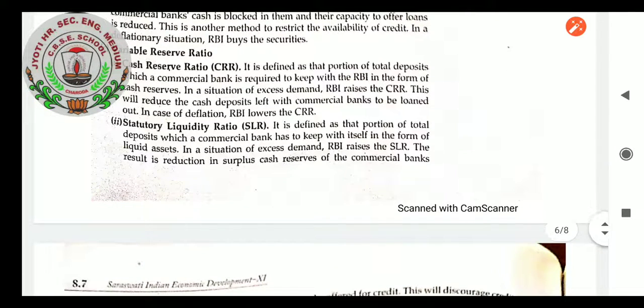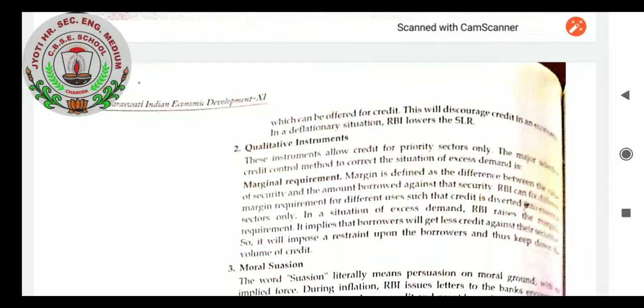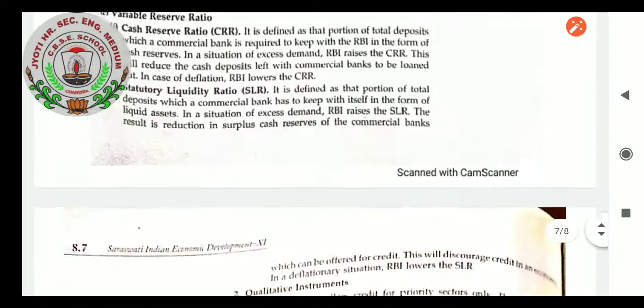Statutory liquidity ratio, SLR, is defined as that portion of total deposits which a commercial bank has to keep with itself in the form of liquid assets. In a situation of excess demand, the Reserve Bank of India raises the SLR. The resulting reduction in the surplus cash reserve of commercial banks reduces what can be offered for credit. This will discourage credit in an economy. In a deflationary situation, the Reserve Bank of India lowers the SLR.